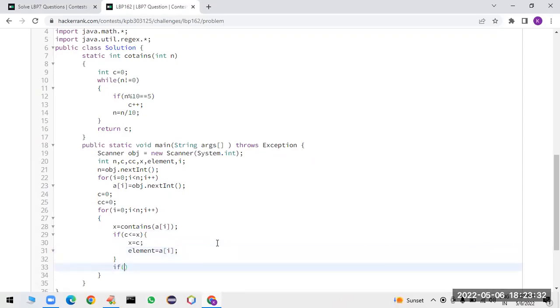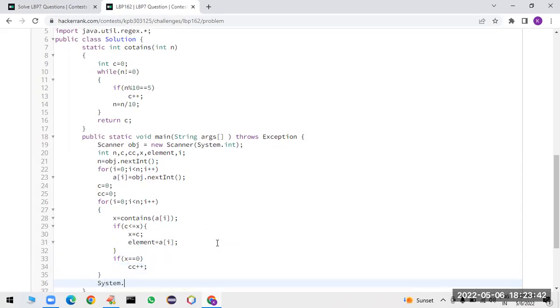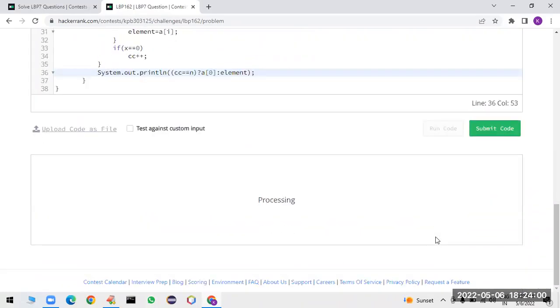And if x is double equal to 0, that means that element is not available, I am incrementing a special counter. Sir, finally we have to check System.out.println. So I am going to check the value of the special count. If it is equal to n, then I want to print a of 0. Otherwise, I want to print the element whatever you have captured. That's all. Let me run the code. Is it working or not?